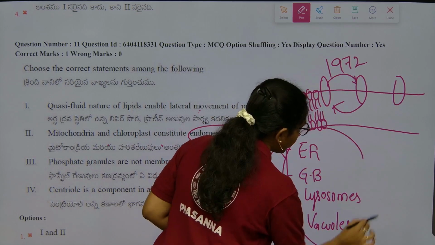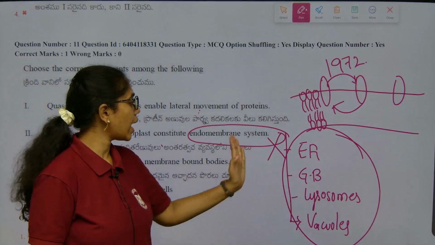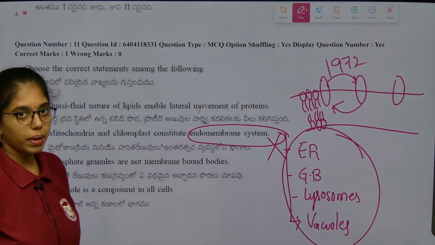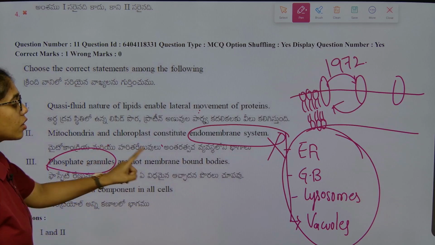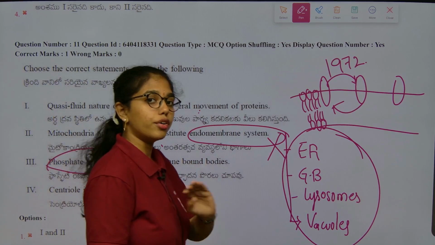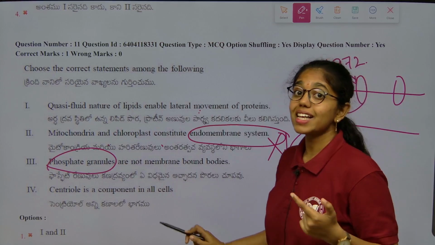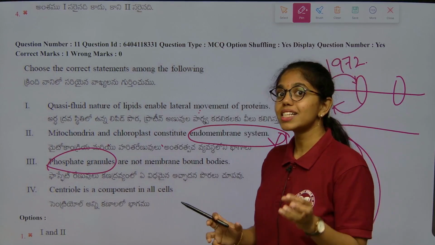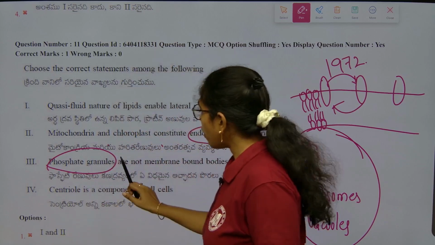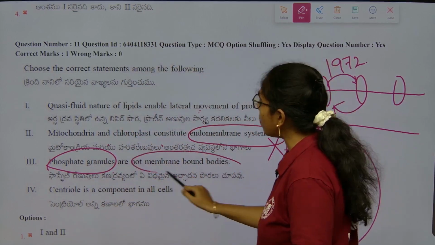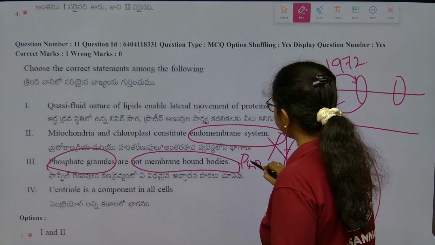All these 4 organelles are single membrane bound, and they are placed in the endomembrane system. Second, phosphate granules are not membrane bound, this is correct, because these are inclusion bodies. Inclusion bodies are the reserve food materials present in a prokaryotic cell. So, phosphate granules are non-membrane bound structures present in a prokaryotic cell.